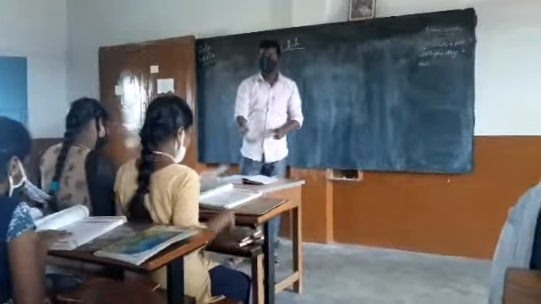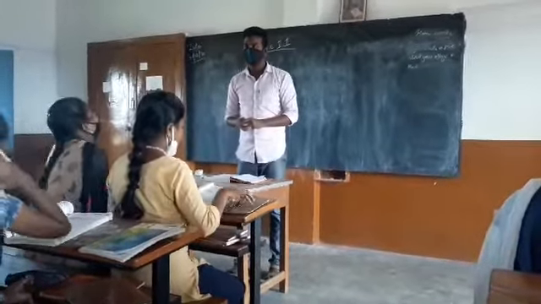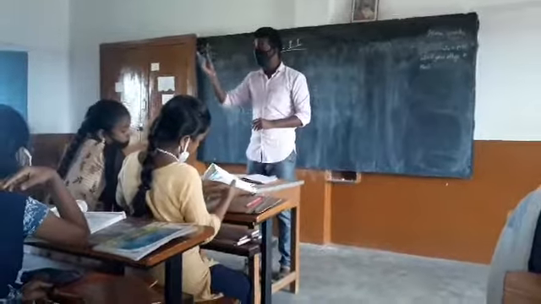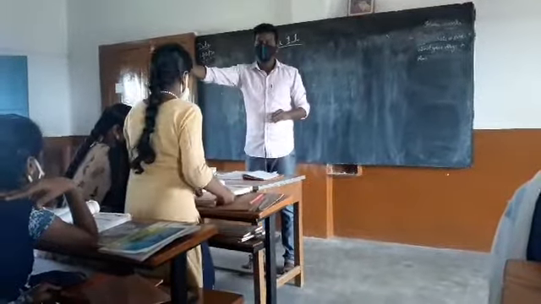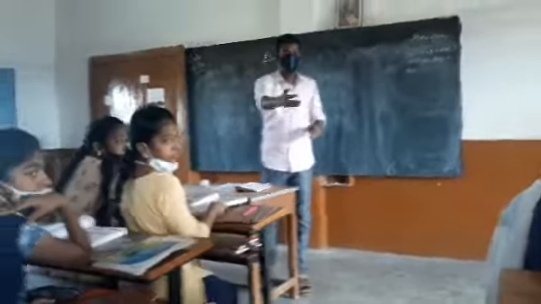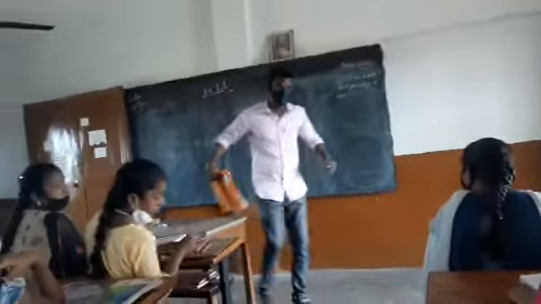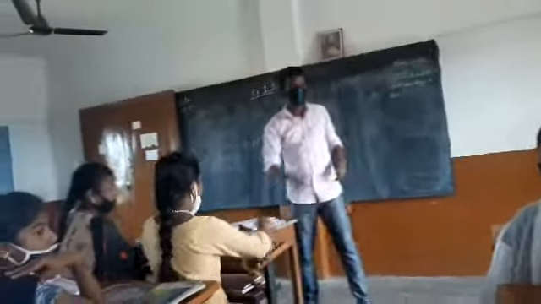Look at the first problem. Can anyone read the heading for that first problem? If you don't have a textbook, use my textbook, or use your friends'.